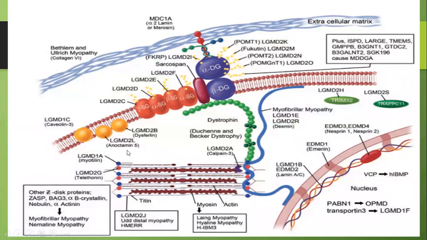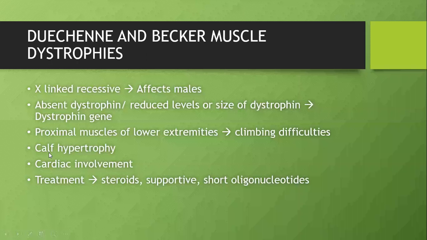Similarly, there's one entity called limb-girdle muscle dystrophy. Any protein of the sarcolemma, be it dystroglycan, anoctamin, myotilin, etc., will cause limb-girdle muscle dystrophy. So there are 6 categories of hereditary myopathies. The one category is Duchenne and Becker's muscle dystrophy. They are called dystrophinopathies. I'm going fast now. X-linked recessive disorder they are.